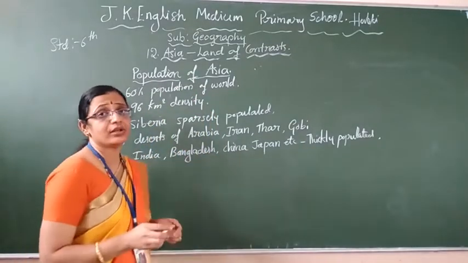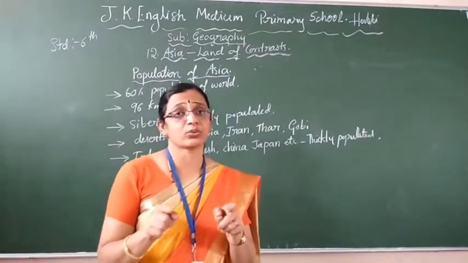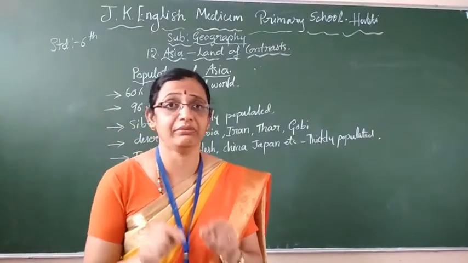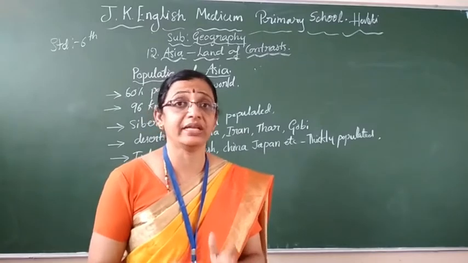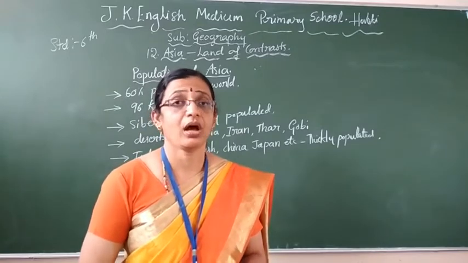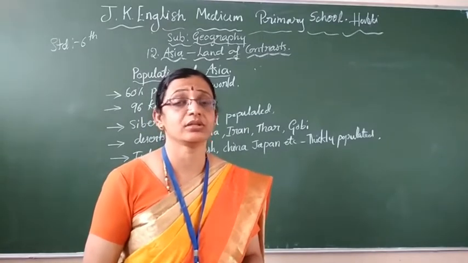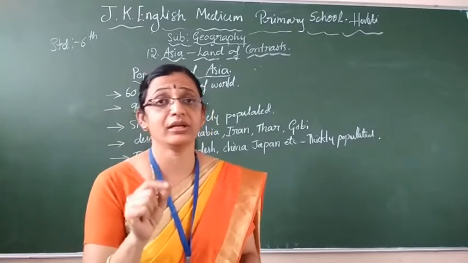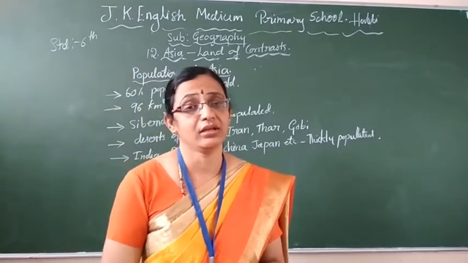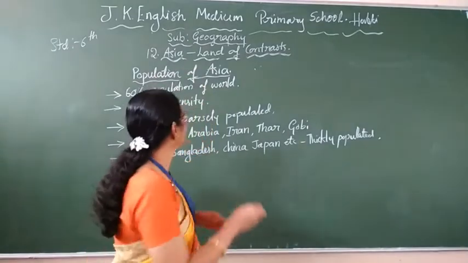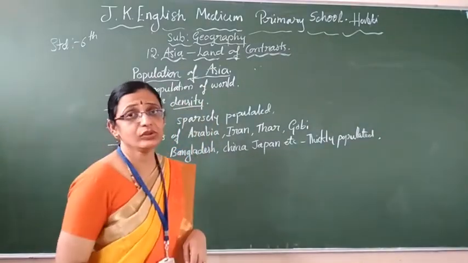And density means, children, how many people are living per square kilometer in a country. That is called density. How to calculate it? Total population divided by total area. If you do this, you will get the density.